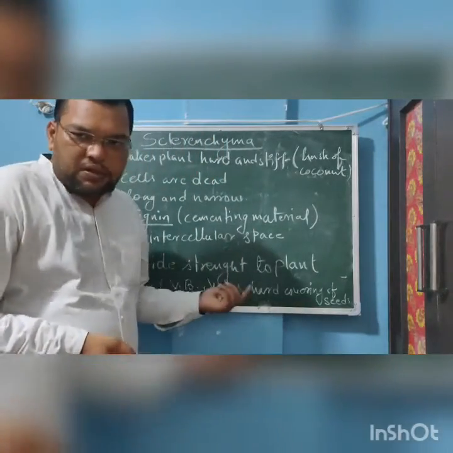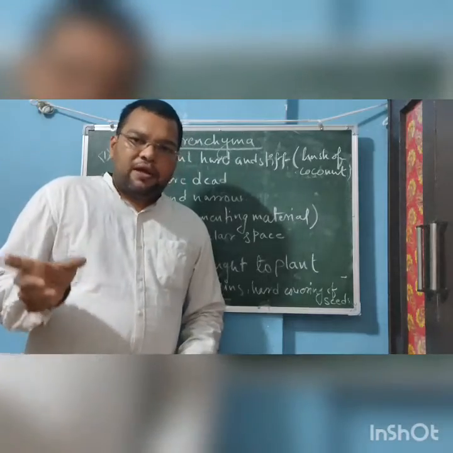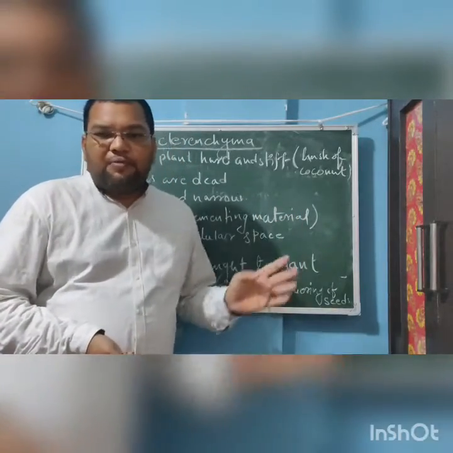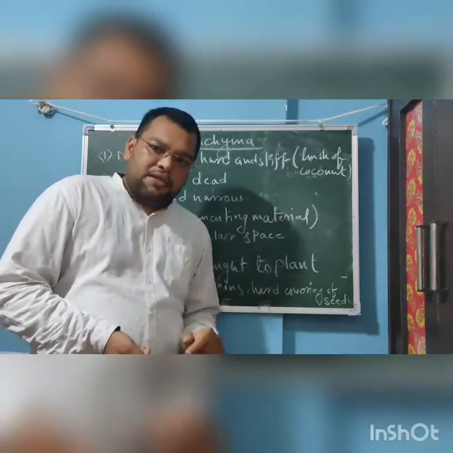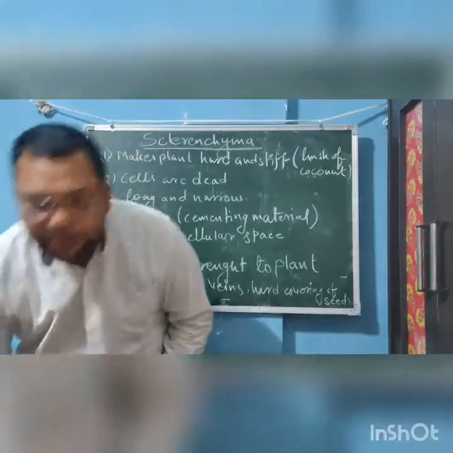Now we are going to see the various complex tissues. These were the simple tissues, made up of only one type of cell.